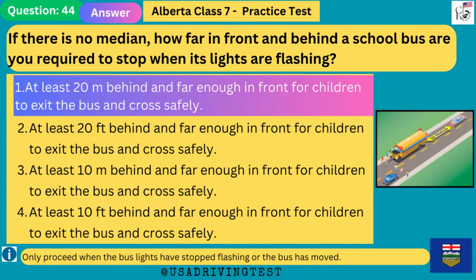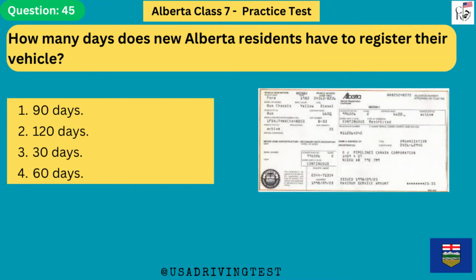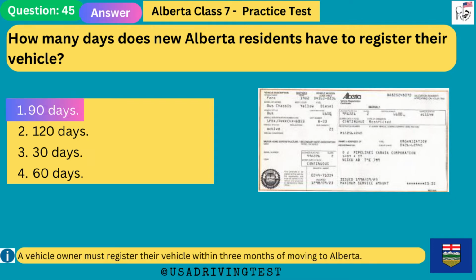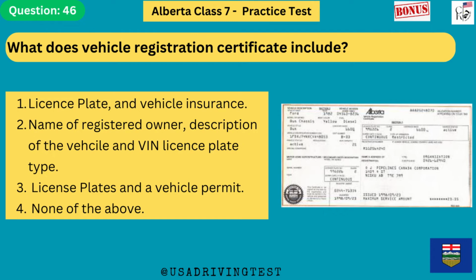and cross safely. How many days do new Alberta residents have to register their vehicle? 1. 90 days. 2. 120 days. 3. 30 days. 4. 60 days. The answer is 1. 90 days. A vehicle owner must register their vehicle within 3 months of moving to Alberta. What does the vehicle registration certificate include? 1. License plate, and vehicle insurance.